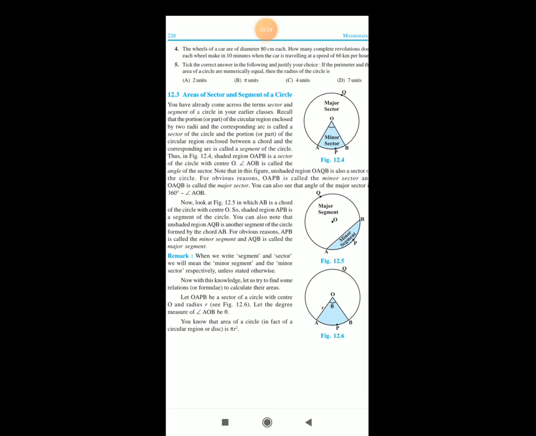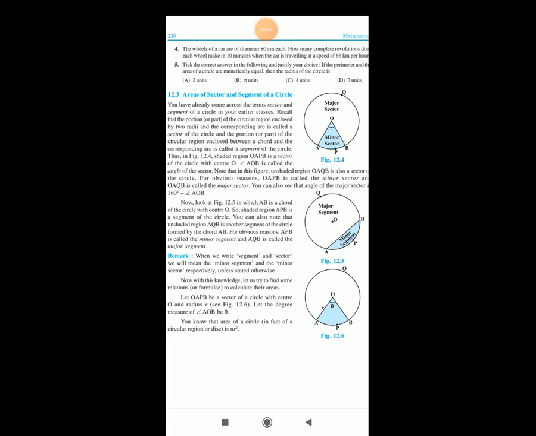Unless stated otherwise. Now, with this knowledge, let's try to find the relation or formula to calculate their areas. So let OAPB be the sector of the circle with center O and radius r. See figure number 12.6.